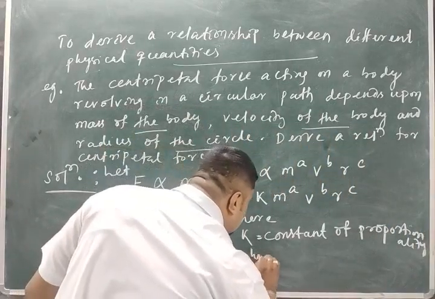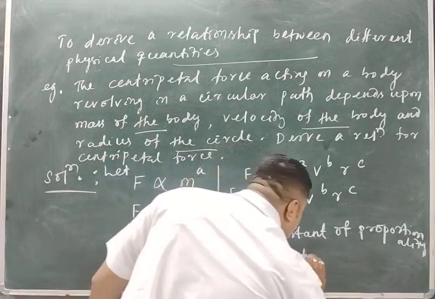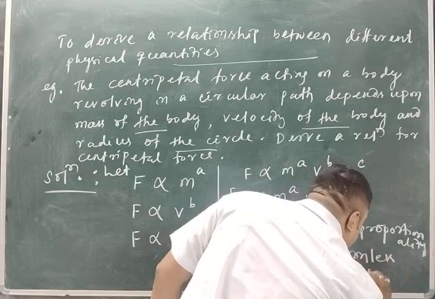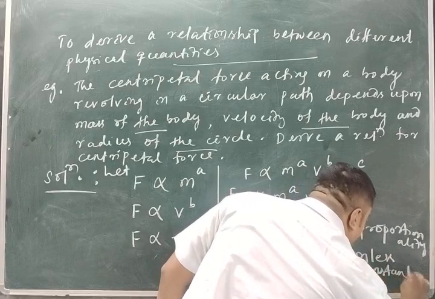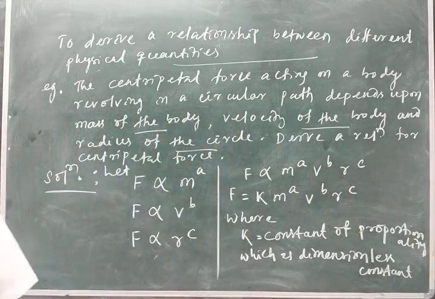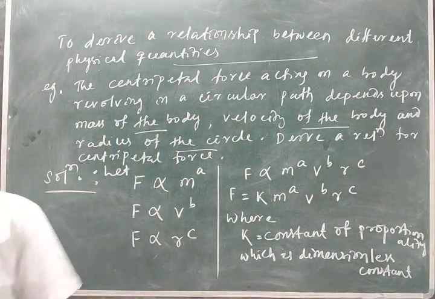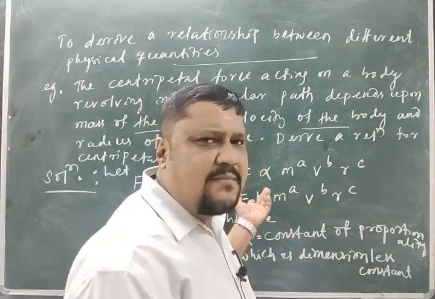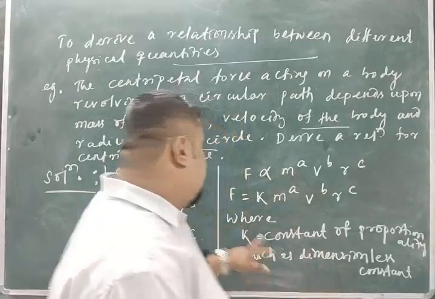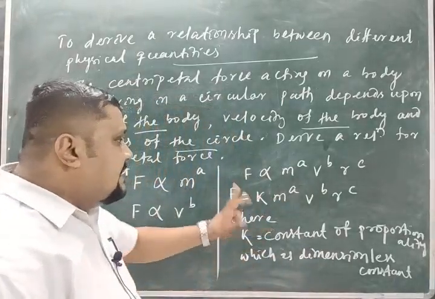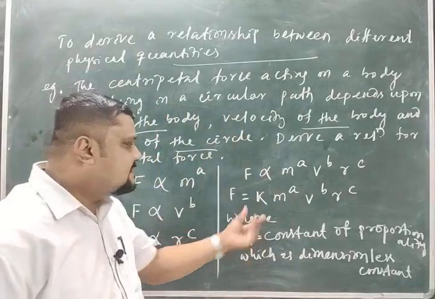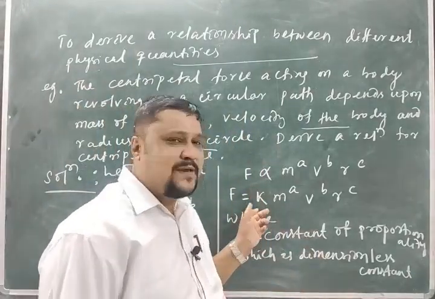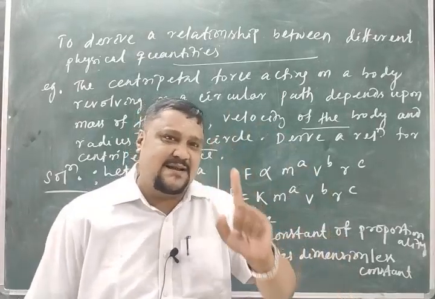Which is a dimensionless constant. Dimensionless constant means it has no dimension and the value is constant. It may be half, maybe pi, maybe e to the power 2, maybe log 10, whatever it may be. It has no dimension, it is a constant. So that is the constant of proportionality. In dimensional analysis, you never get the value of k. By using dimensional analysis, you will never get the value of k. This is also a limitation of dimensional analysis.